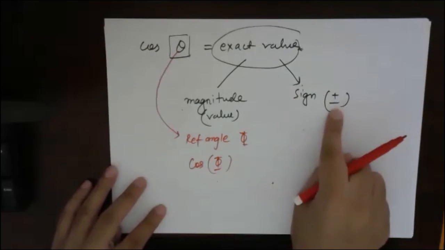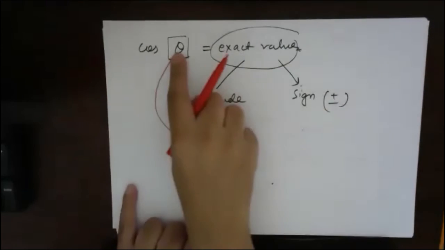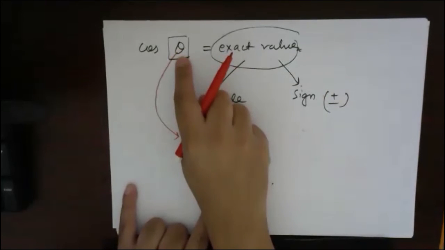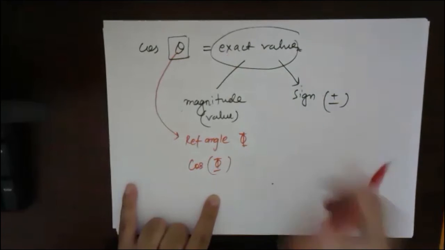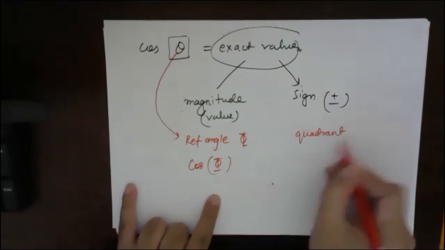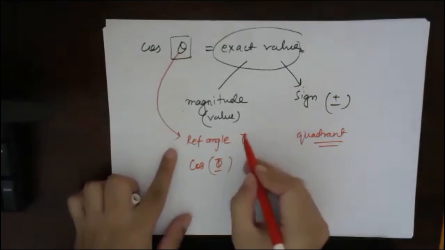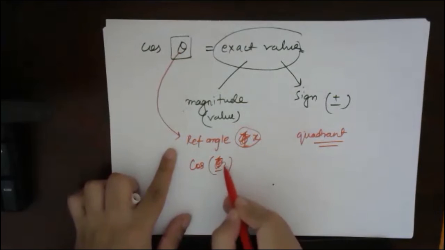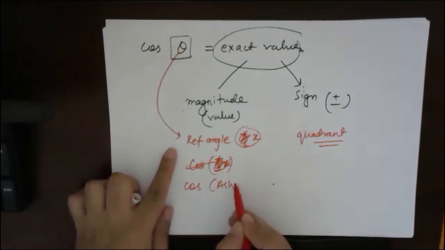And how will you get the sign? You will get the sign when you find in which quadrant this is lying. Whichever quadrant this is, and the way we found whether cos theta is positive or negative, this will give you the sign. So the sign will be given to you by the quadrant. I will explain once again. This is the reference angle. Take this as x.